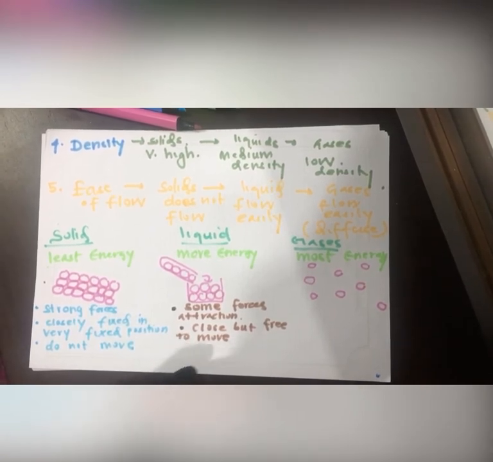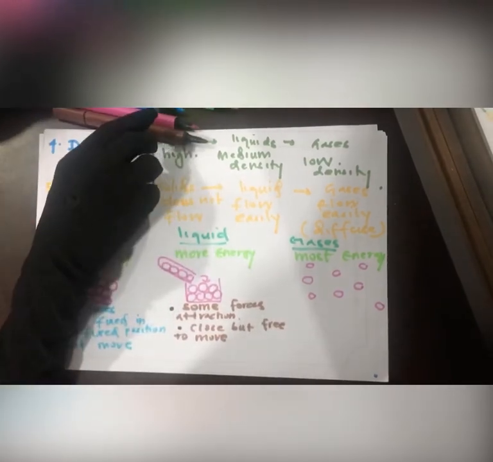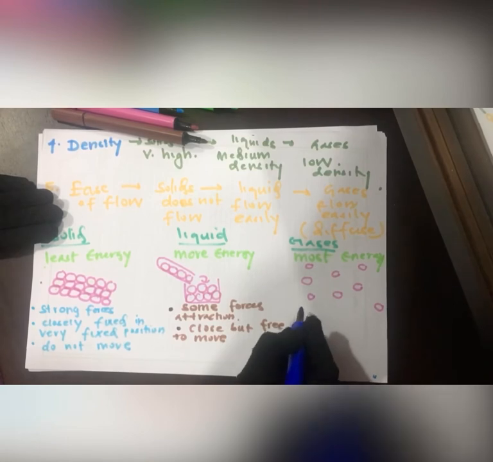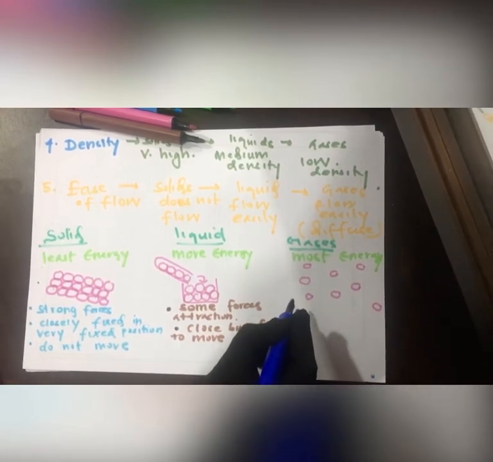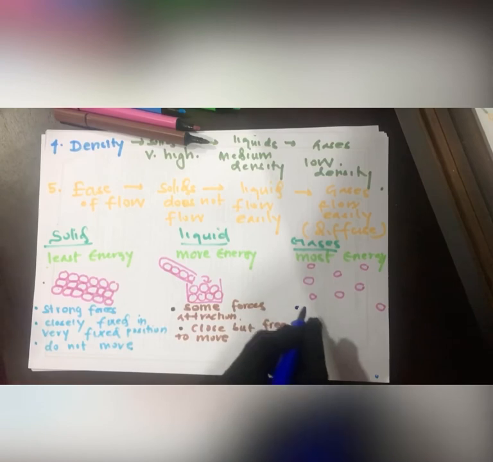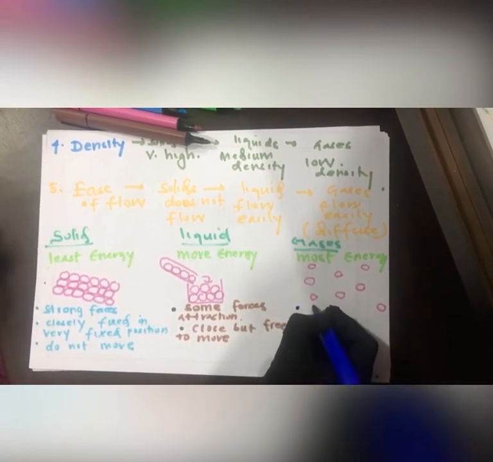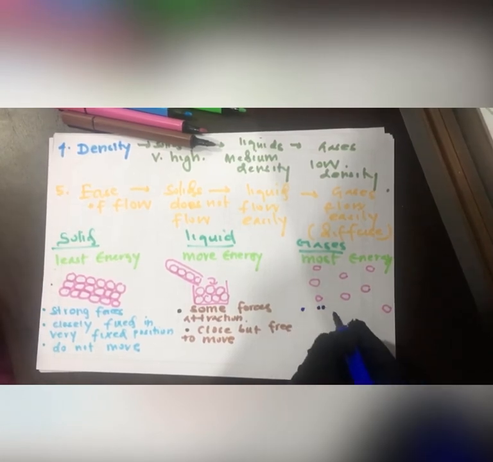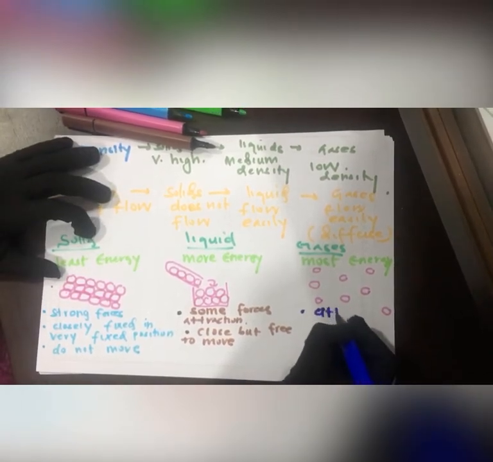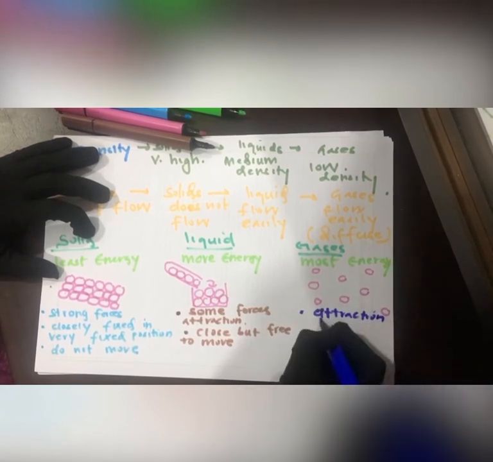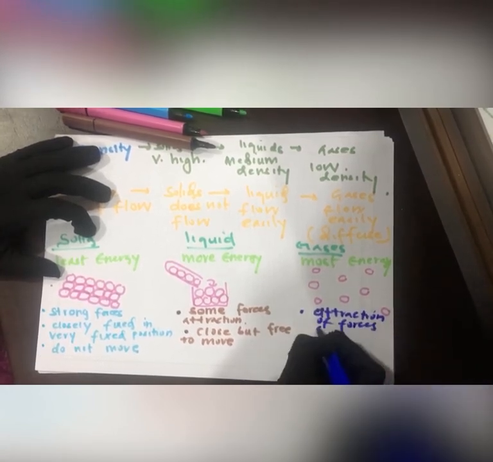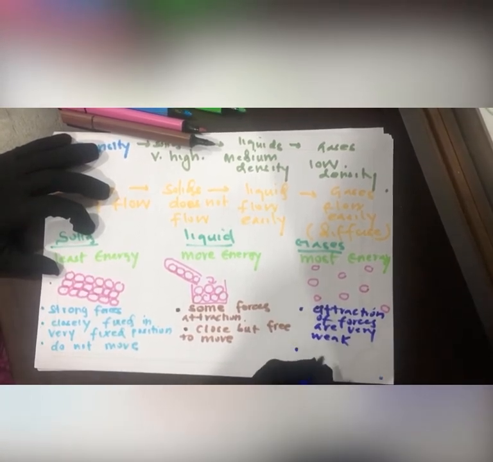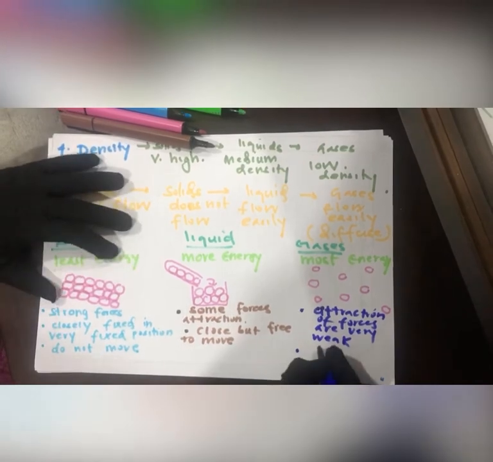And now the gases arrangement. Here there are hardly any forces; the attraction between the particles is very weak. They are not closely packed.